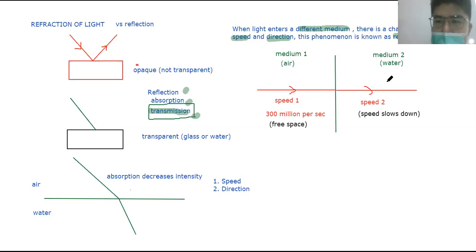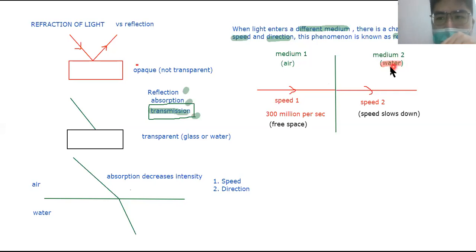Now maybe you ask, how much does the speed slow down? It all depends on the medium. Different mediums have different strengths in reducing the speed. Now, the strength of the medium has a name. For example, if this is water, how much does it slow down the light? For water, about 25% of the speed is slowed down. There's a 25% reduction in the speed as it enters water.